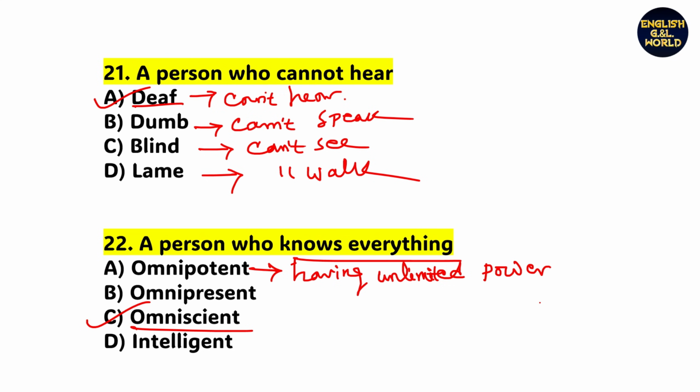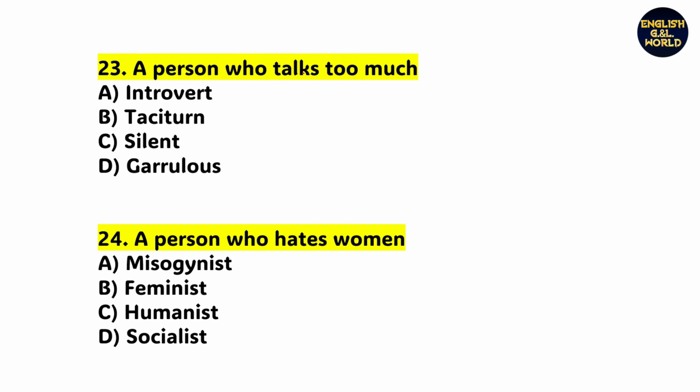God is omnipotent. Omnipresent, a person who is present everywhere, is called omnipresent.